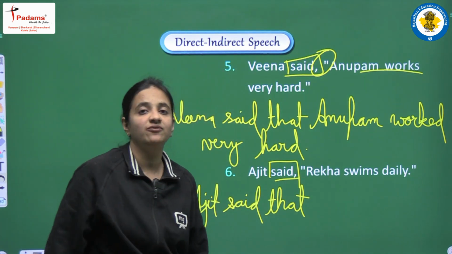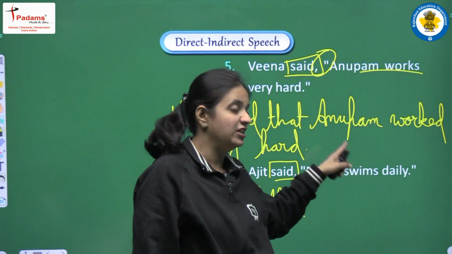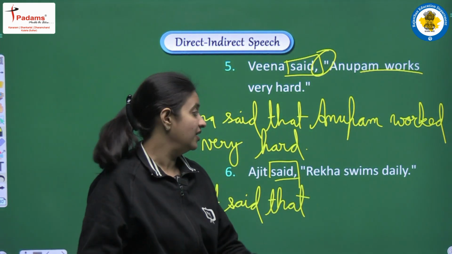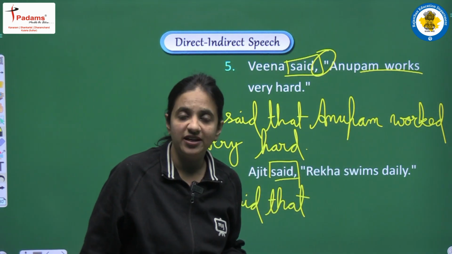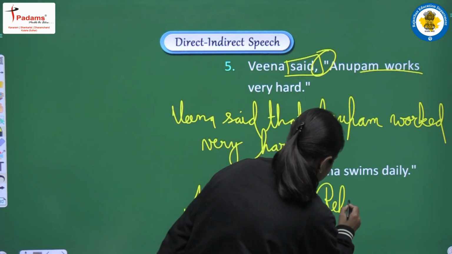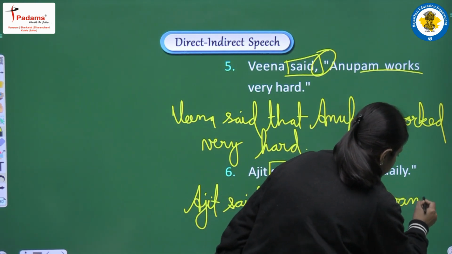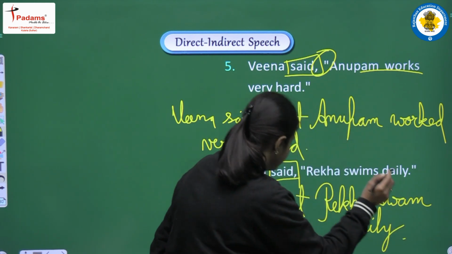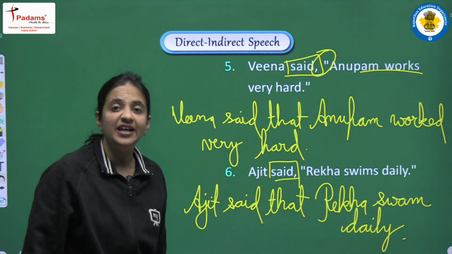Now we have to do the changes. First of all we have to convert the tense. Here also we are having present simple, because we are having swims. So present simple, it will be converted into past simple. So we have to write second form of the verb. So second verb of swim is swam. So we will make the sentence Rekha swam daily. And the complete sentence will be Ajit said that Rekha swam daily.